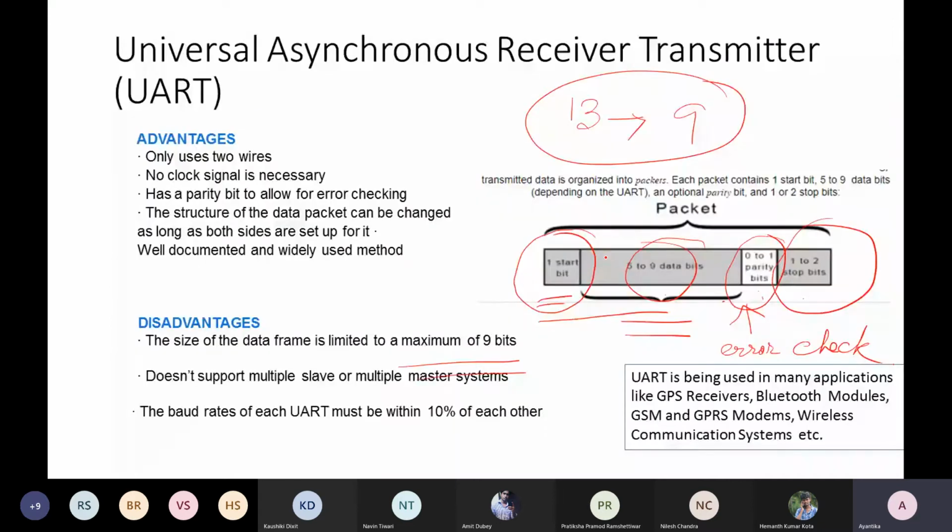Here, if you go back, you can see data is limited to these 9 bits and some 0-1 bits associated with starting and stopping. That means whatever you are transferring is not uninterrupted. It is between these two synchronization bits, the start bit and stop bit. Those are mainly used for synchronization.